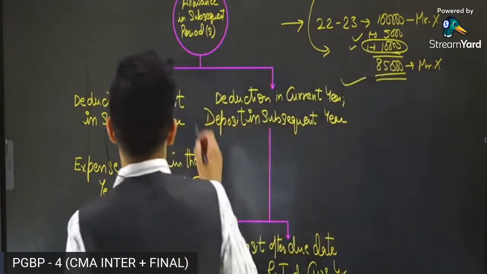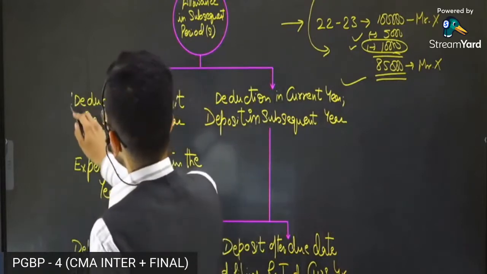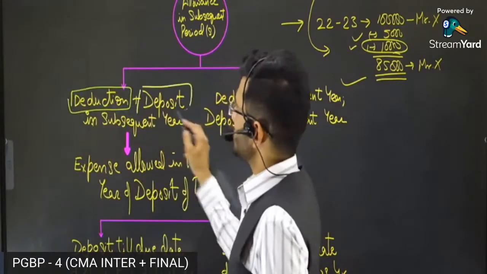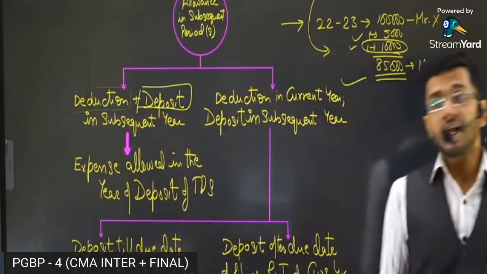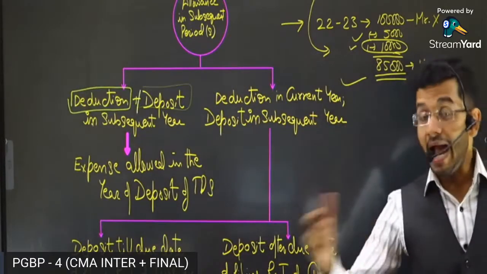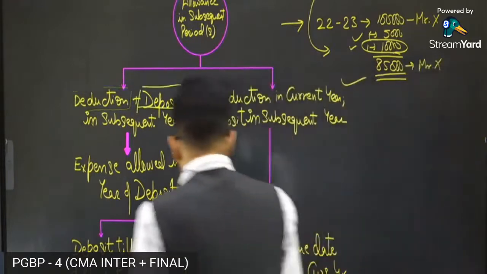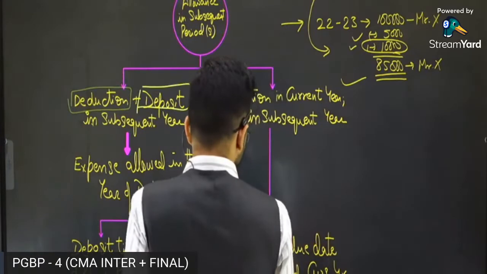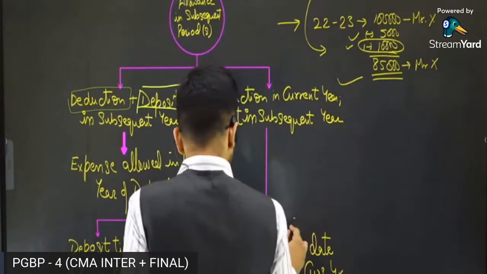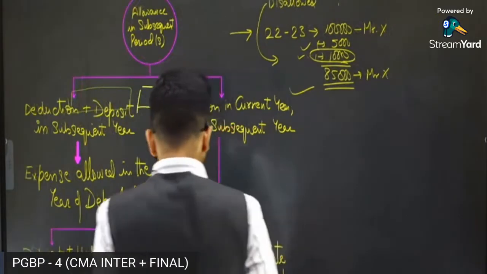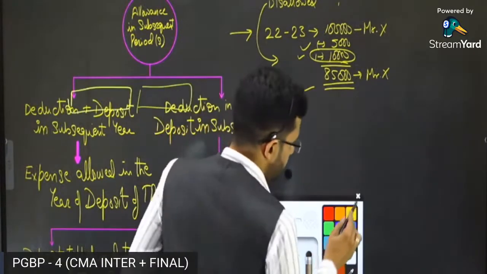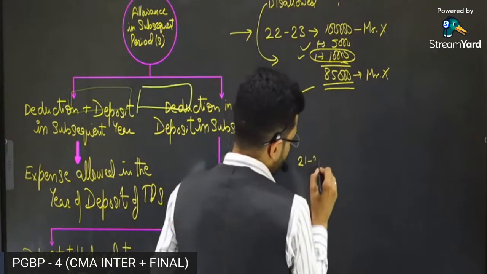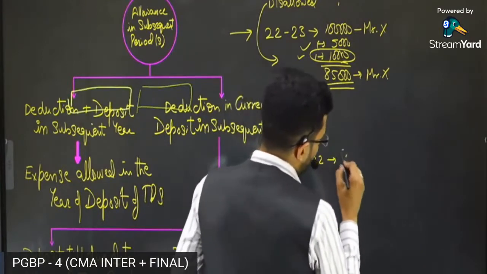Okay, sir, got it. Now, guys, there are two things. First one is the deduction. Second one is the deposit. Now, please understand the difference between deduction and deposit. I'll explain this difference to you by way of an accounting entry. Okay, sir. All right.